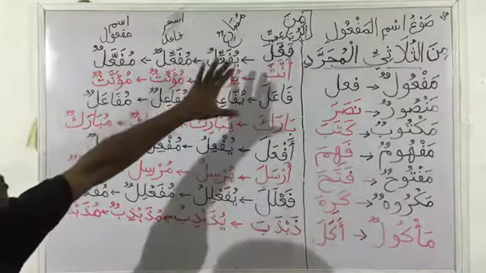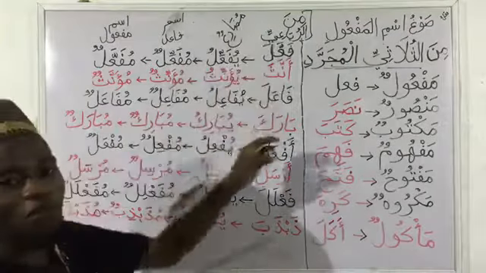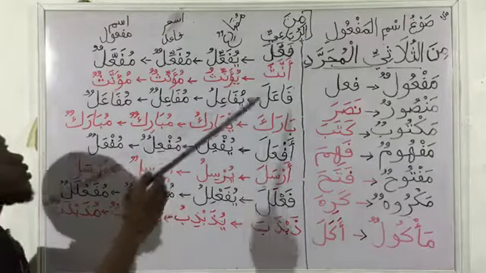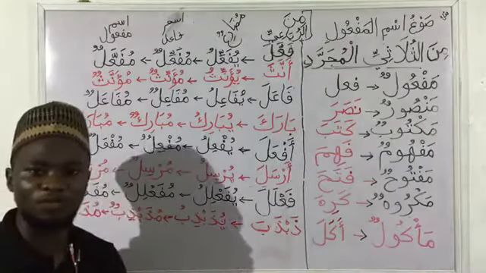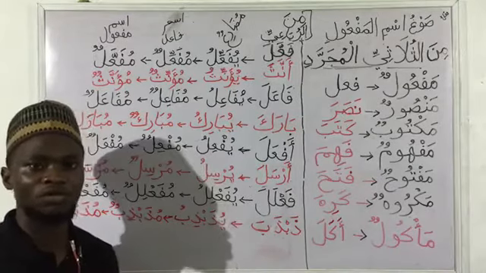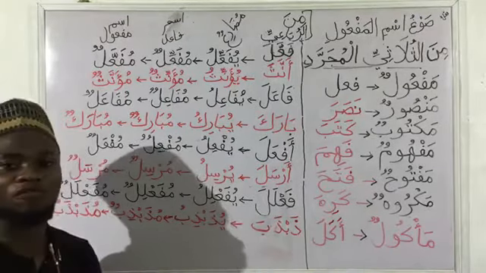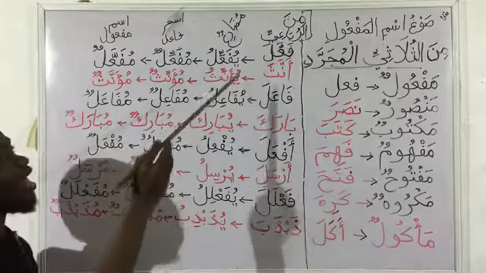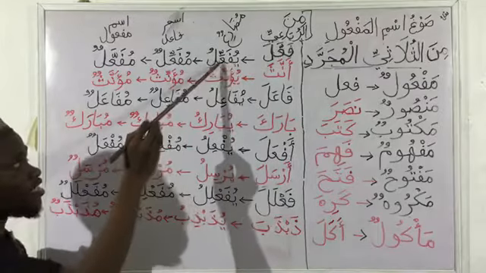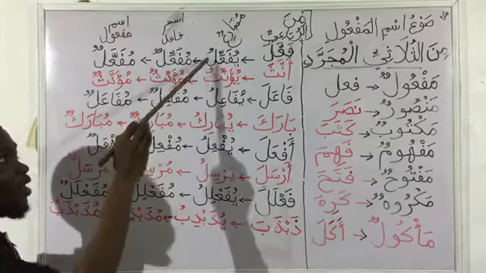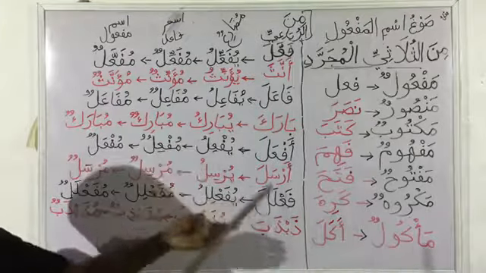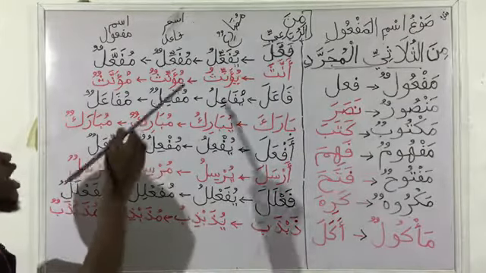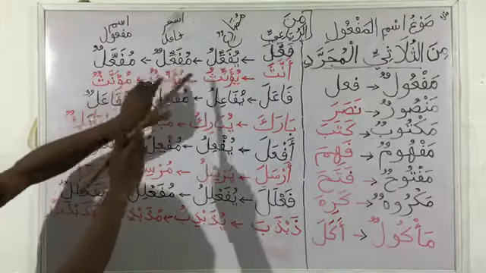So now we have Ismu Maf'uul that are formed from four-lettered verbs. The first one here is fa'ala. Last week when we wanted to form our Ismu Fa'il, we formed them from the Mudori. So here also, we are going to form our Ismu Maf'uul from the Mudori. The Mudori of fa'ala is yufa'ilu, adding yaw and then giving the ainul fi'l kesra, then giving our lam dhamma. That's yufa'ilu. So from that we are going to form our Ismu Maf'uul. First step is to replace our yaw here with mim dhamma.